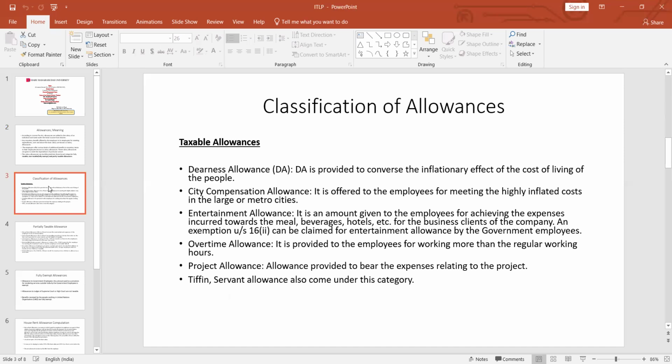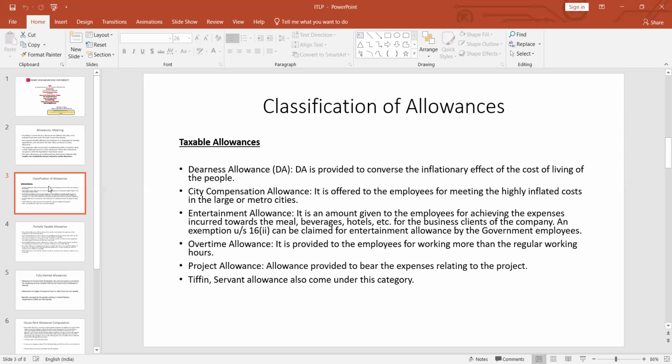Now, first, taxable allowances. Taxable allowances are the allowances that are fully taxable. For example, first, dearness allowance, DA. DA is provided to counter the inflationary effect on the cost of living of the people. Second, CCA, City Compensation Allowance. It is offered to the employees for meeting the highly inflated costs in large or metro cities.